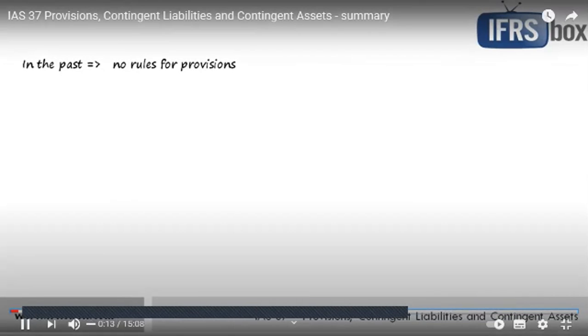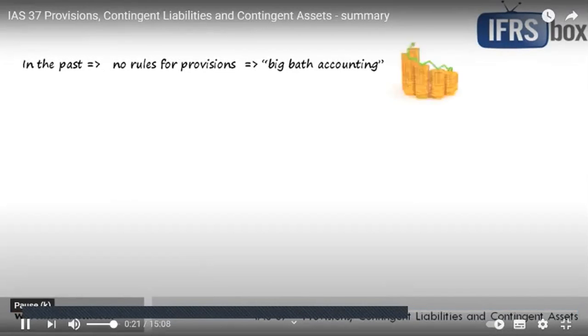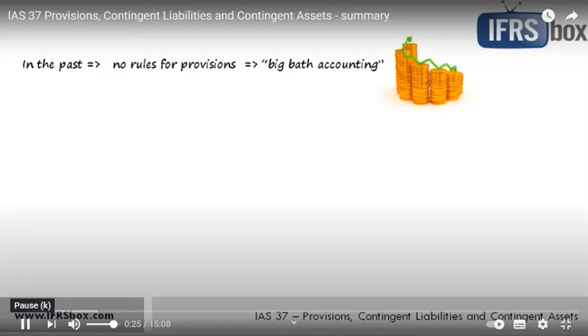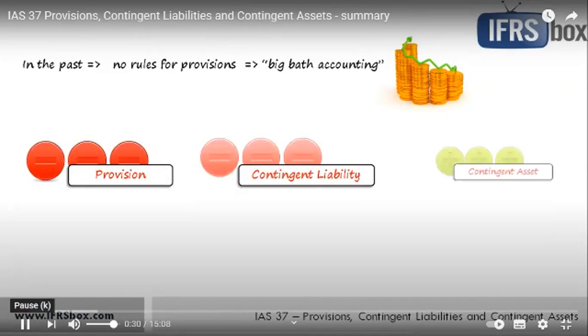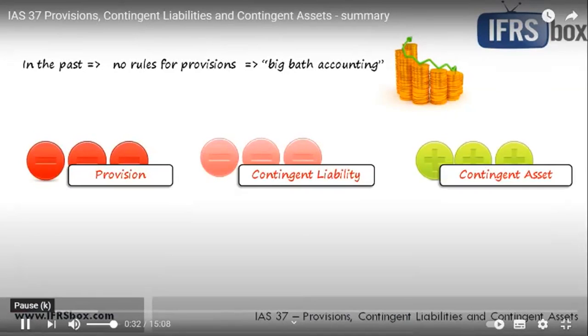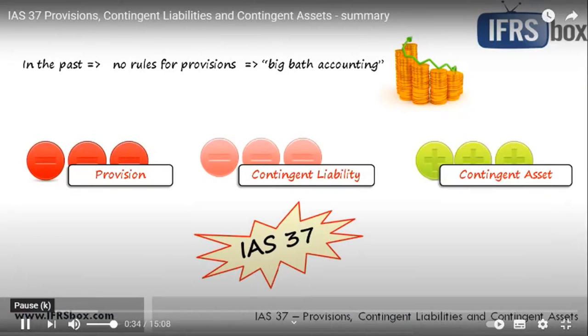While companies were involved in so-called big bath provisioning, which effectively means creating and reversing provisions back and forth from period to period in order to smooth profit. To prevent these practices, the rules related to the reporting of provisions, contingent liabilities, and contingent assets were created in the standard IAS 37, and we will take a closer look at the standard in today's video.